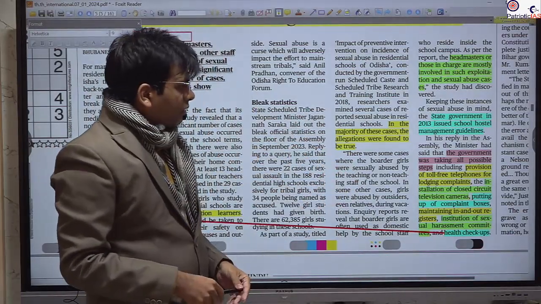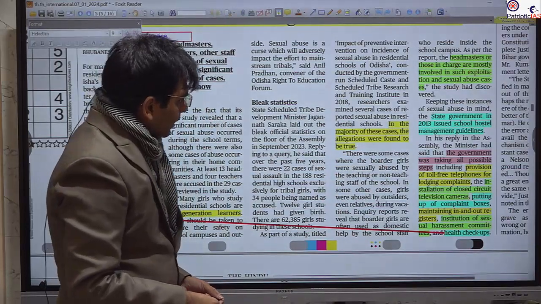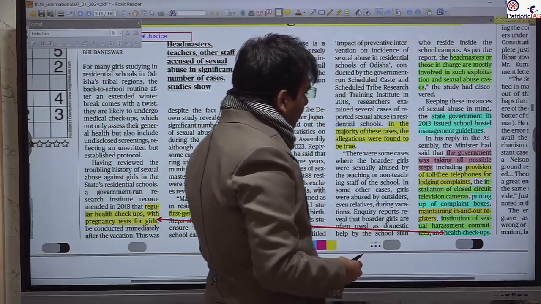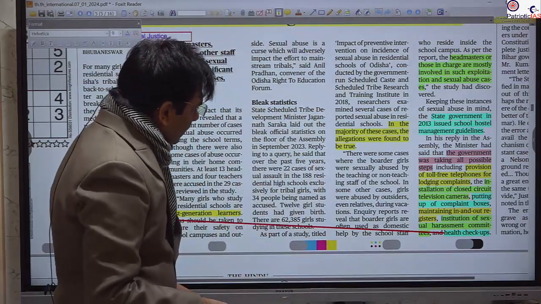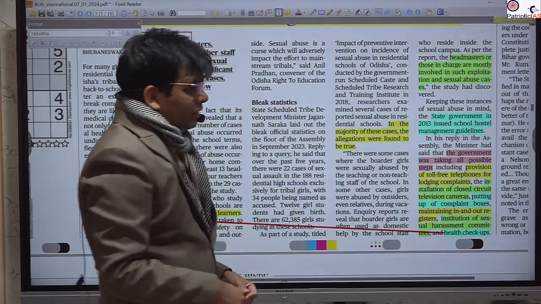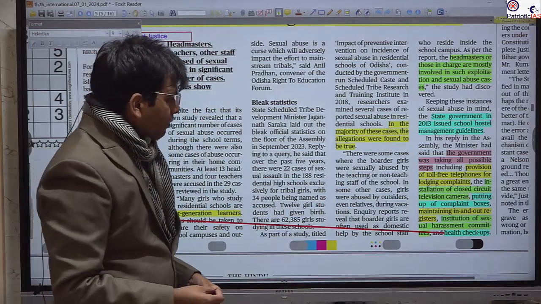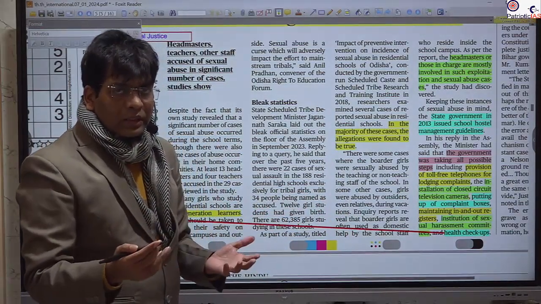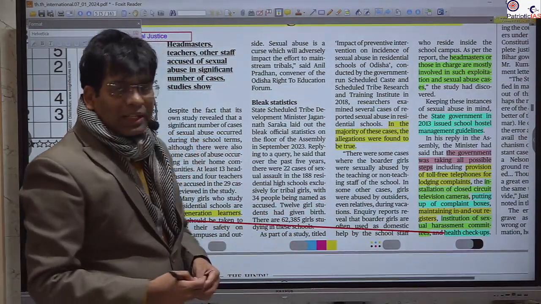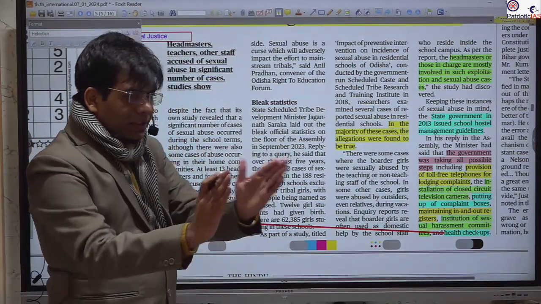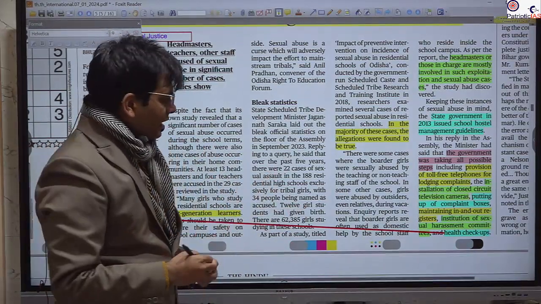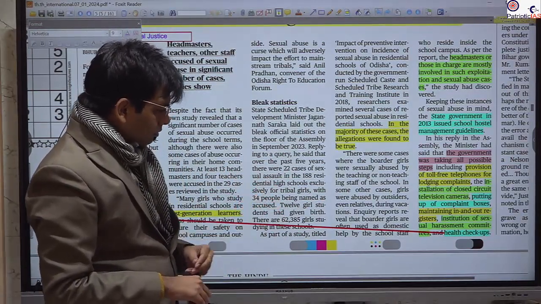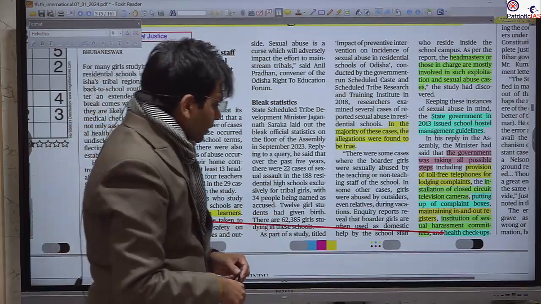You can also bring the way forward. There are 5 points provided under this news. The government should provide a toll-free telephone line for lodging complaints, install closed circuit television cameras, which is necessary, and put up complaint boxes so that any girl student facing such sexual harassment has easy access to raise her grievance, and maintain an in and out register so that their movement can be monitored.